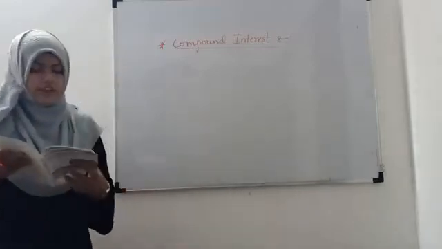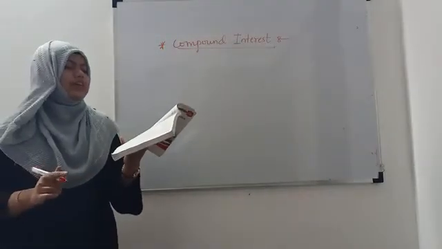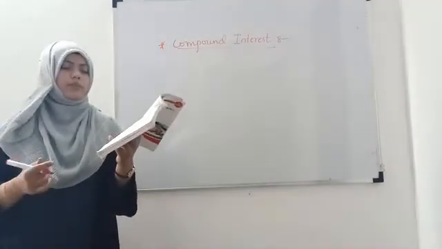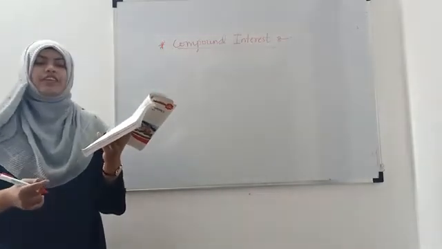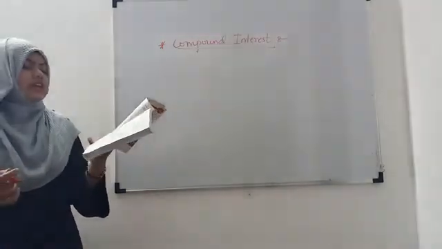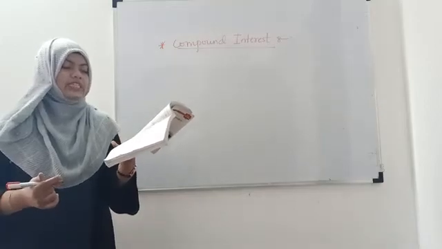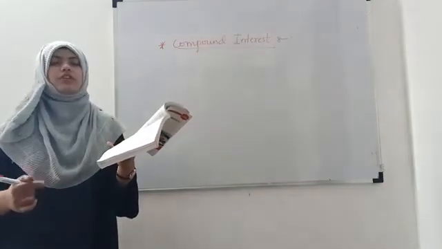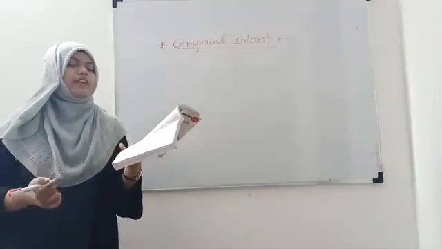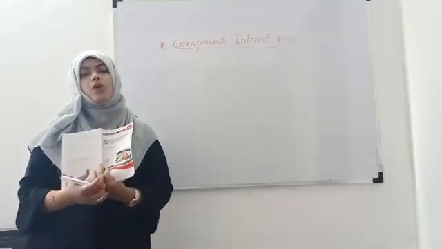The definition of compound interest is: when the interest is added to the principal at the end of each period, and the total so obtained is treated as principal for the next period, then that interest is called compound interest.